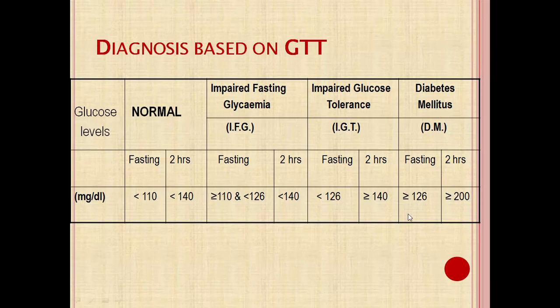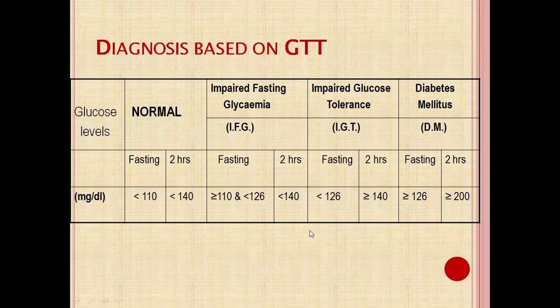If a person has a blood glucose level more than 110 milligram per deciliter but less than 126 milligram per deciliter, it is known as impaired glucose tolerance. It is in between the normal and diabetes mellitus range, and that is known as impaired glucose tolerance.